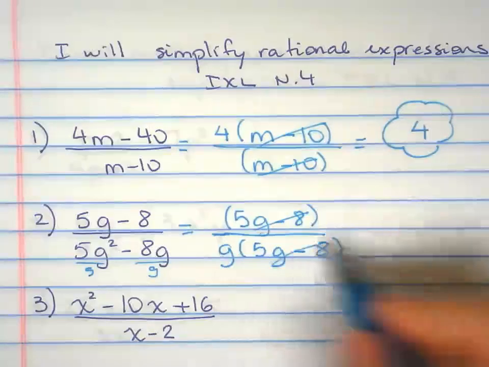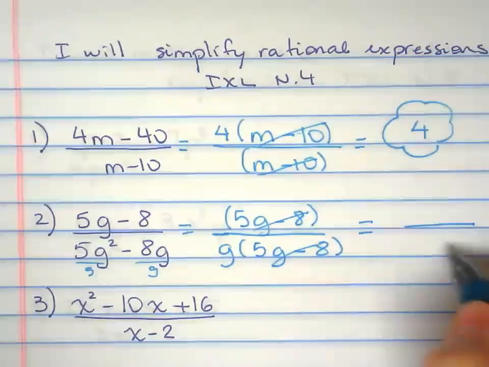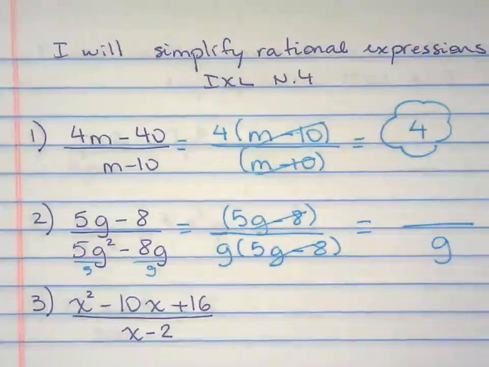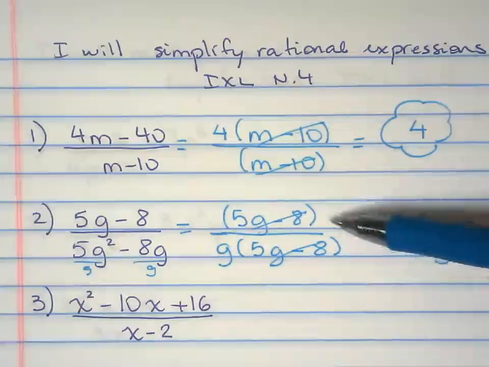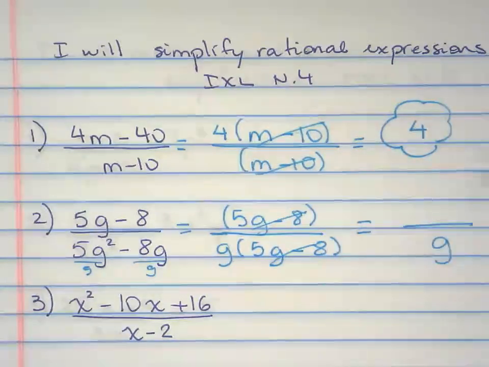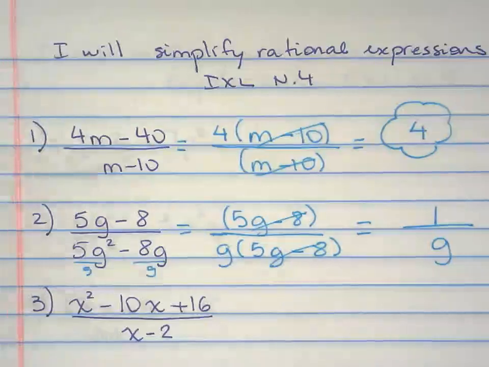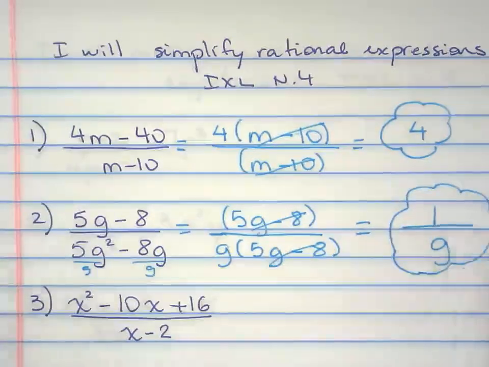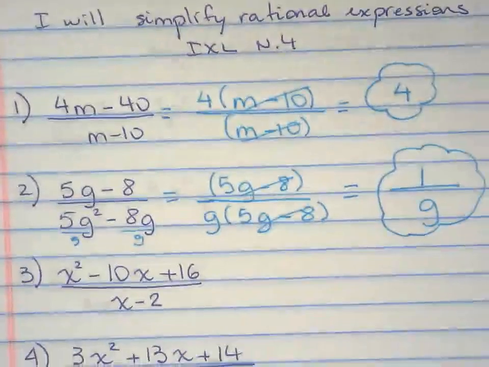Now good thing, top and bottom are the same. Now you cannot leave your answer like that. That's why I keep saying that when you divide that, you get a 1. It's not a 0 or it's not blank. You have to remember that when you're simplifying.